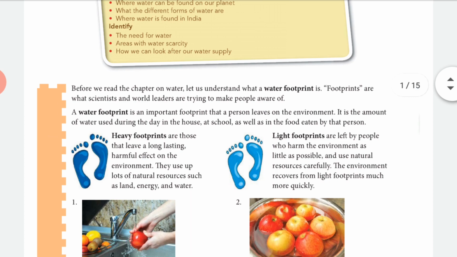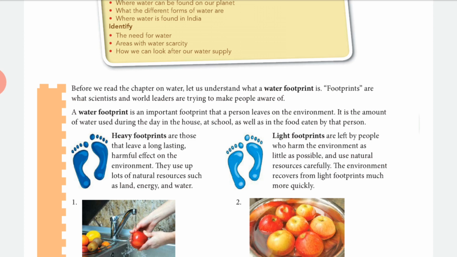So check out the first page. Here is the water footprint. What is the meaning of water footprint? Water footprint is helpful to make people aware about the pollution of water, right? There are two types of footprints, heavy footprints and light footprints. Heavy footprint means water is affected in a very high amount. Water pollution is very high and it is difficult to refresh it, right?